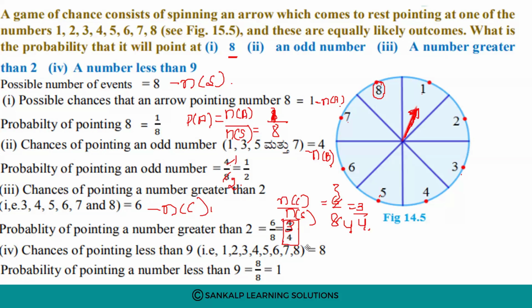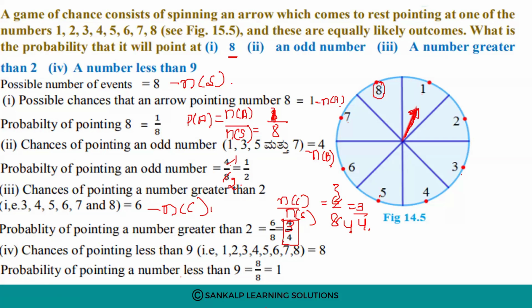Next one is, wait for a minute. Chances of pointing a number less than 9. So here all numbers are less than 9 only. Observe here 1 to 8, all numbers are less than 9. That means N of D is 8.